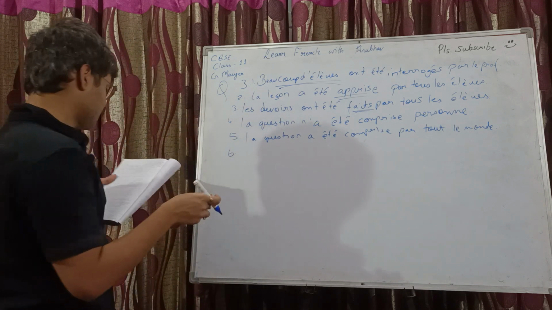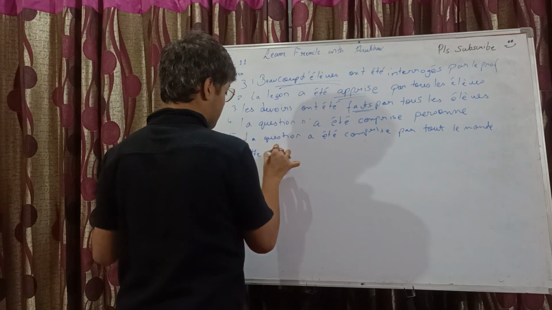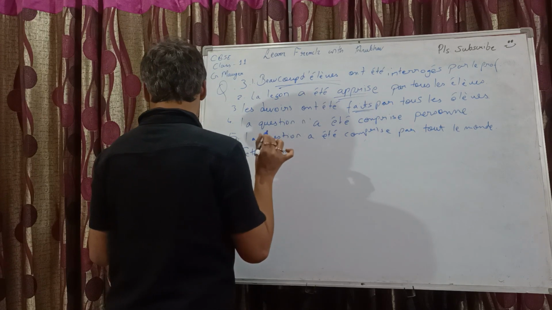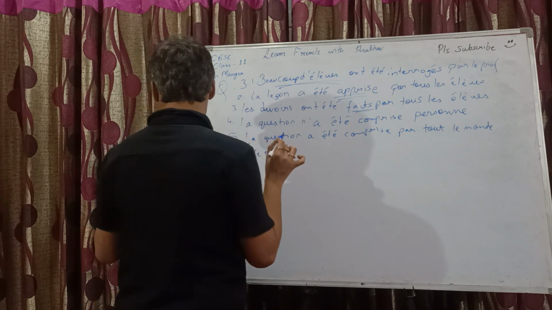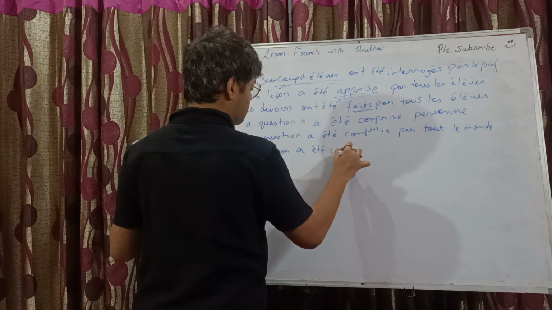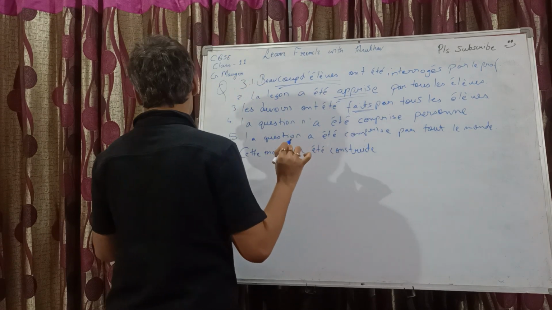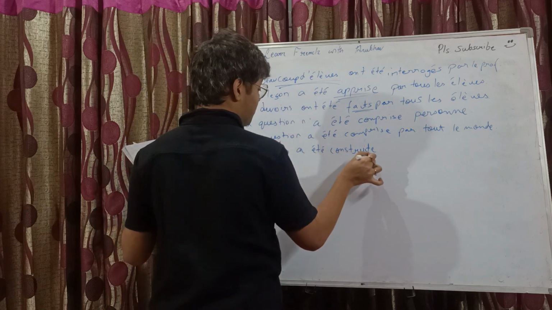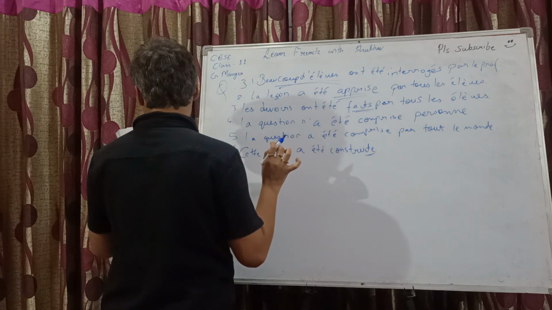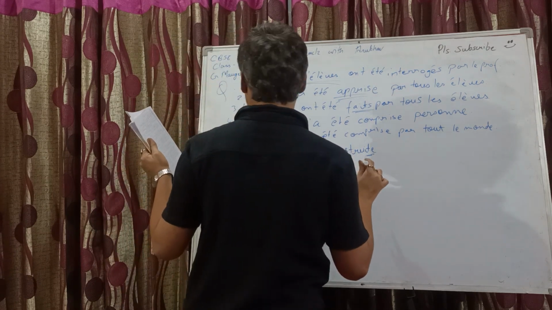So, cette maison a été construite, with an E, construite. That's why we are pronouncing the last T, right? Because there's an E at the end. A été construite par mon père.